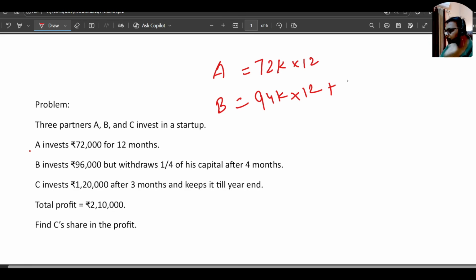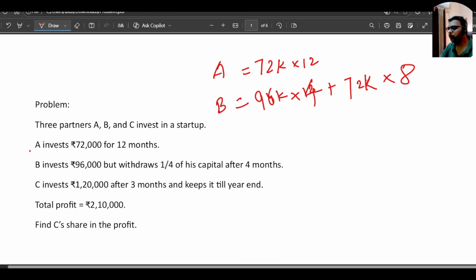So 72,000 he will be investing for the remaining. 96,000 he's investing for 4 months, and for the remaining 8 months he will be investing 72,000 rupees.